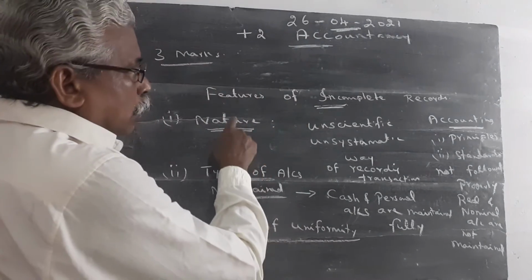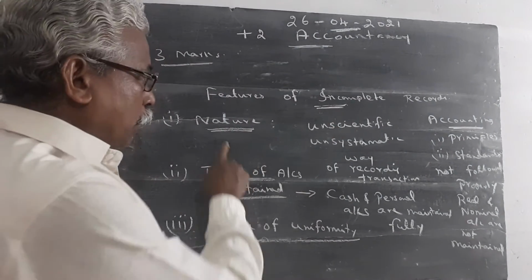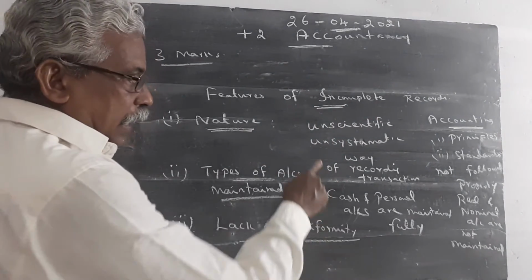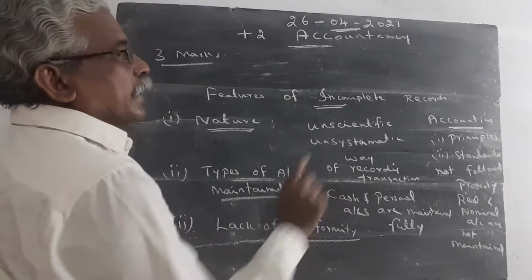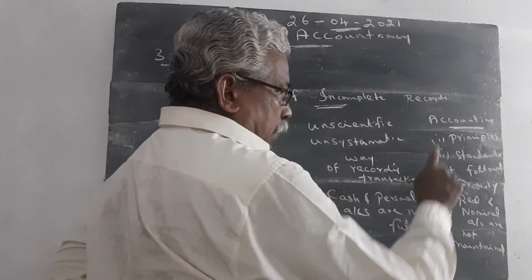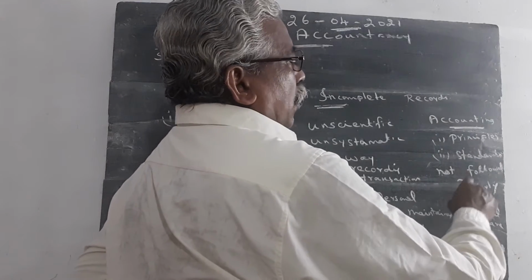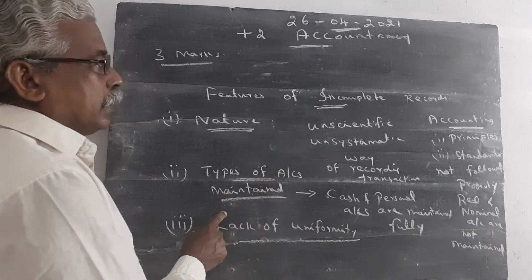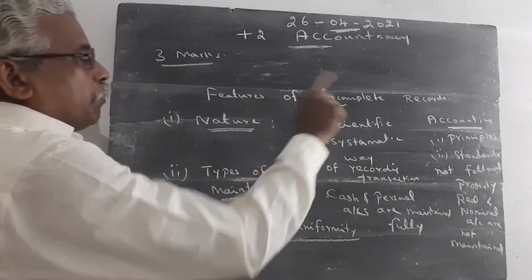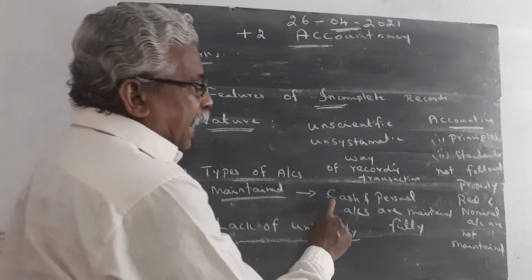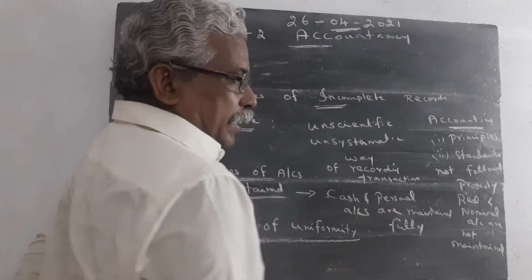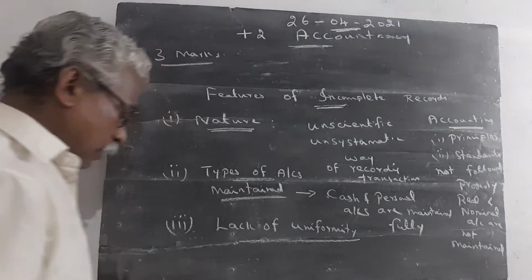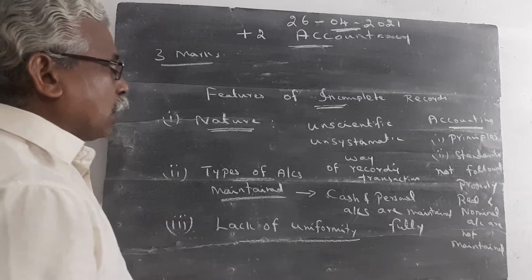Once again, what are the features of incomplete records? Point number 1, nature. Incomplete records are an unscientific, unsystematic way of recording transactions. Accounting principles and accounting standards are not followed properly. Point number 2, types of account maintained. In incomplete records, only cash and personal accounts are maintained fully. Real account and nominal accounts are not at all maintained. Then point number 3, lack of uniformity.